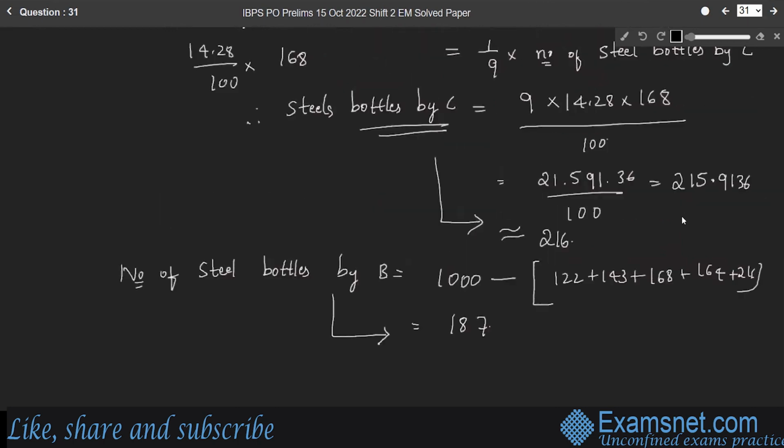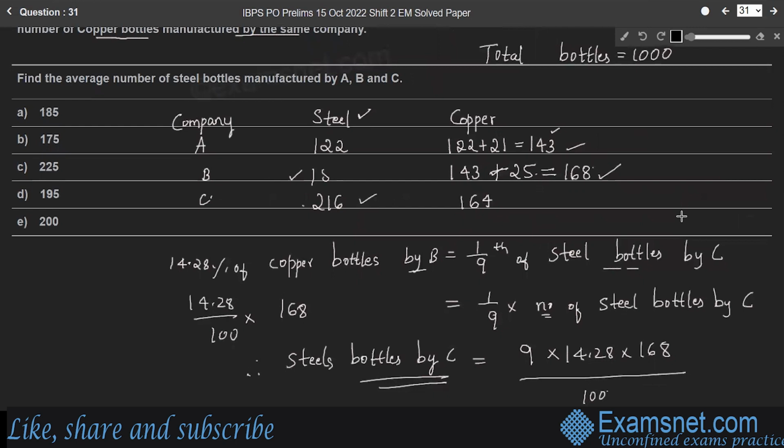Here the question is the average number of steel bottles manufactured by A, B and C. The total steel bottles manufactured by these companies is 122 plus 187 plus 216, which is 525.